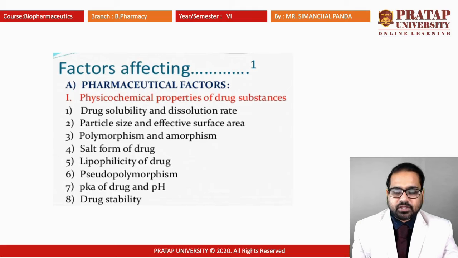Next, pKa and pH. Generally if you are taking a drug that comes to a different medium, if it is an alkaline drug getting contact with the GIT, especially the stomach, then the rate of absorption will be faster. If it is an acidic drug in the alkaline medium, the rate of absorption will be faster. Drug stability also plays an important role. Some drugs get metabolized before coming to the systemic circulation. That is known as first-pass metabolism. So those types of drugs cannot come to the systemic circulation in unchanged form. So there are other factors like that.